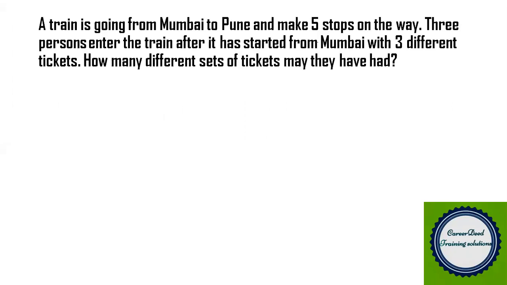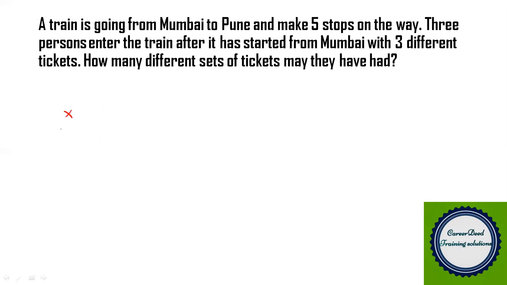A train is going from Mumbai to Pune and makes 5 stops on the way. Three persons enter the train after it has started from Mumbai with three different tickets. How many different sets of tickets may they have had? So this is your question. We have a train moving from Mumbai to Pune.